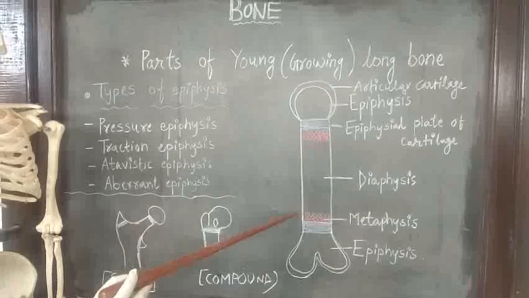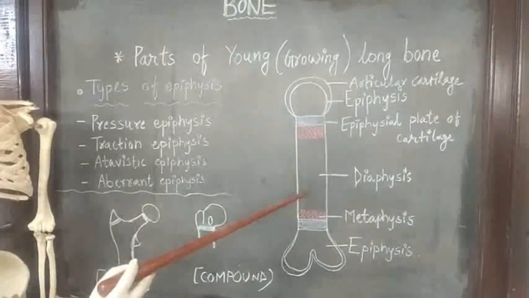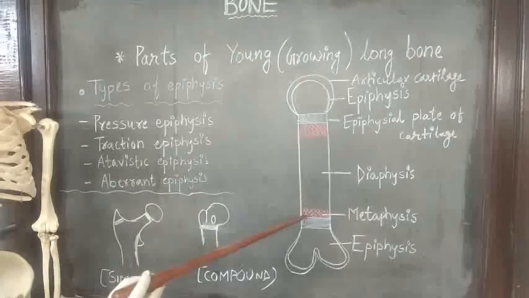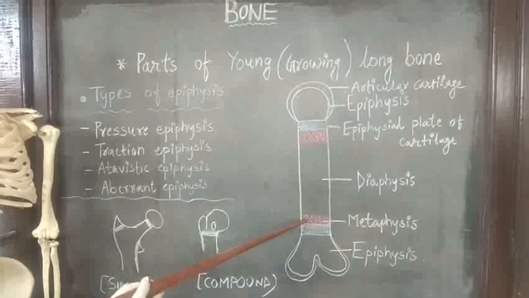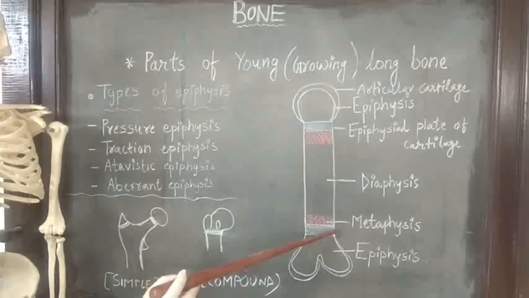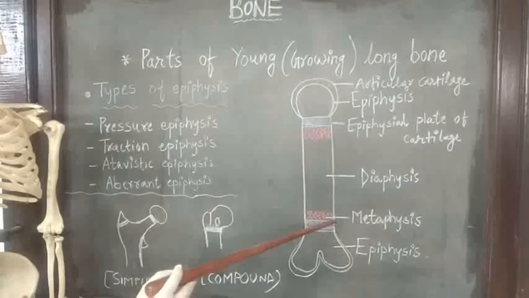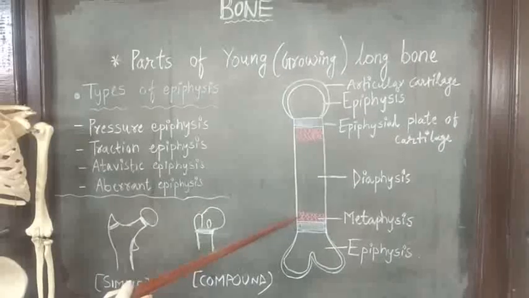Whatever microorganism or emboli circulating in the blood, they are easily trapped within this hairpin bend, and this leads to infection. So, metaphysis is most commonly affected by infection in the children.